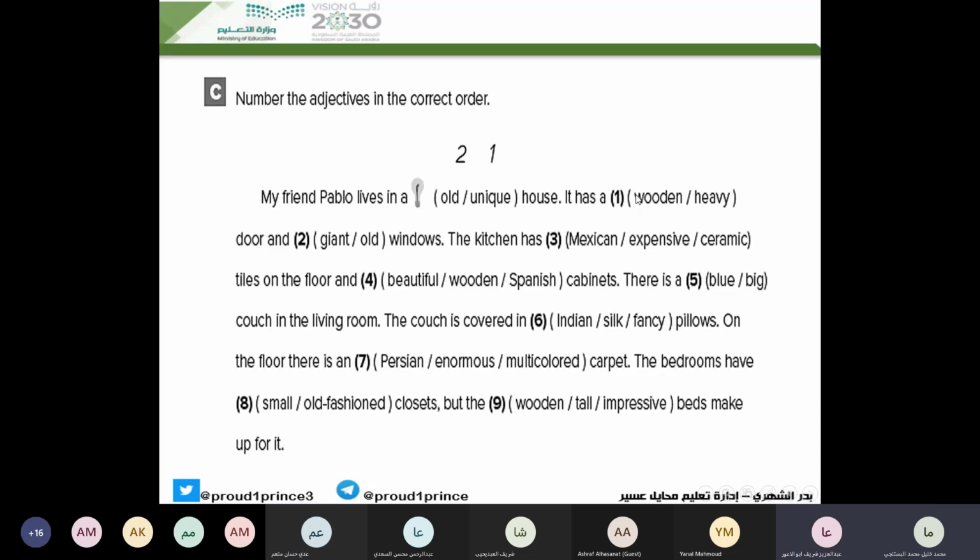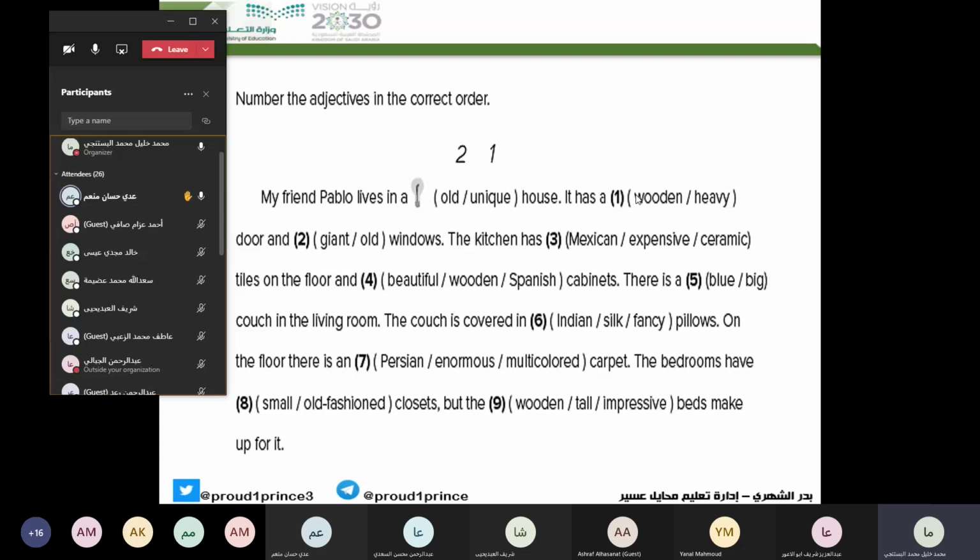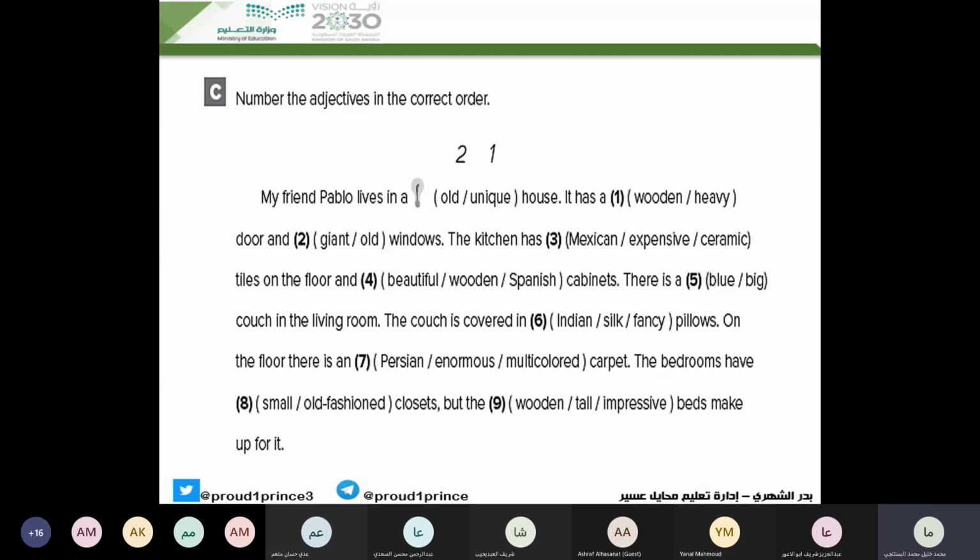Uday. It has a heavy wooden door. Good. Heavy represents what? Size. Wooden represents material. So it has a heavy wooden door. And who can continue?